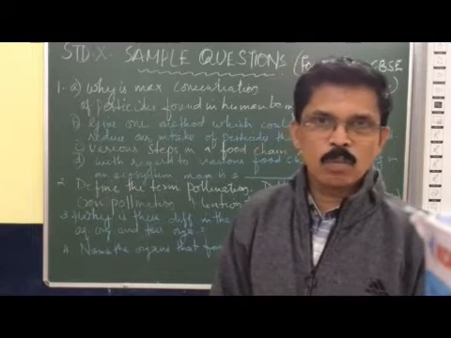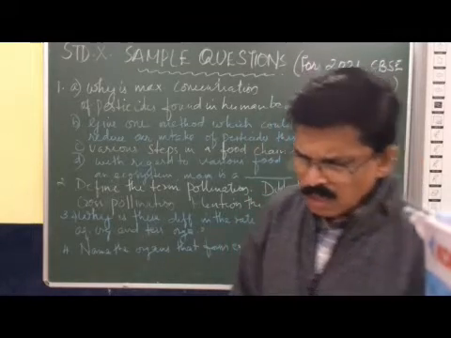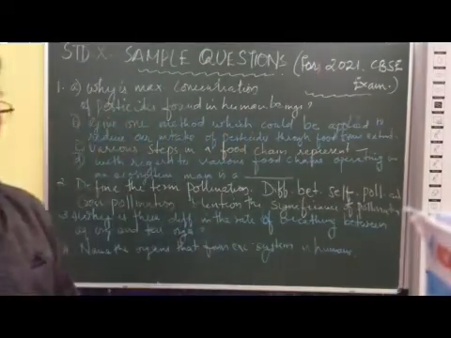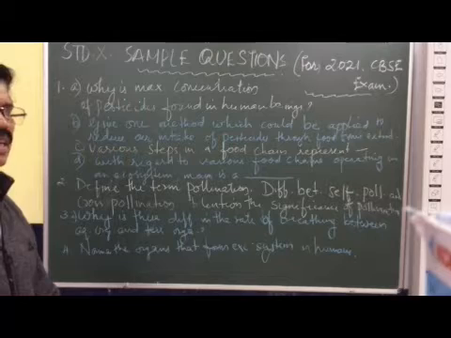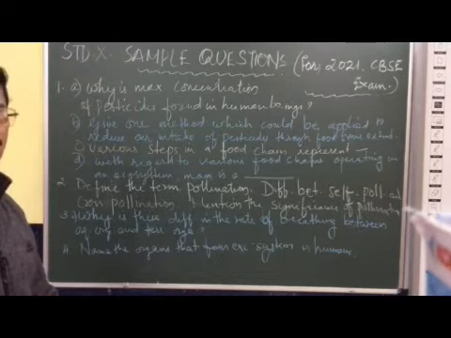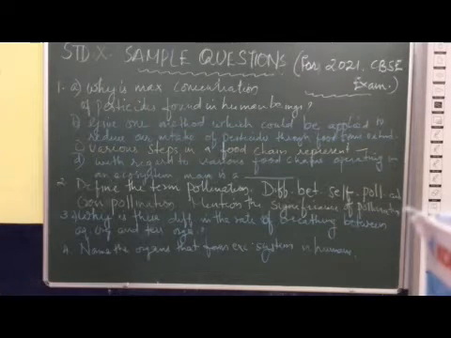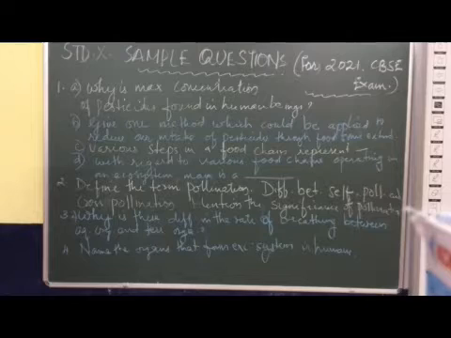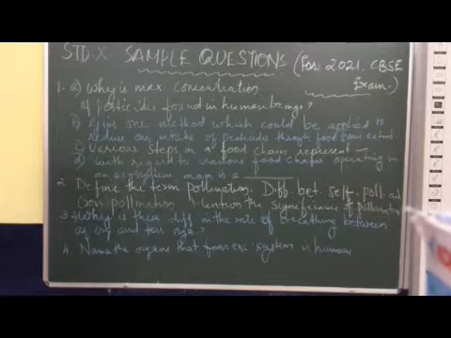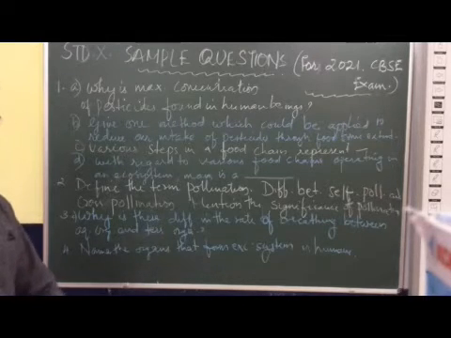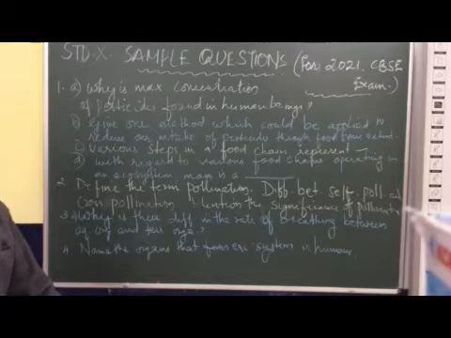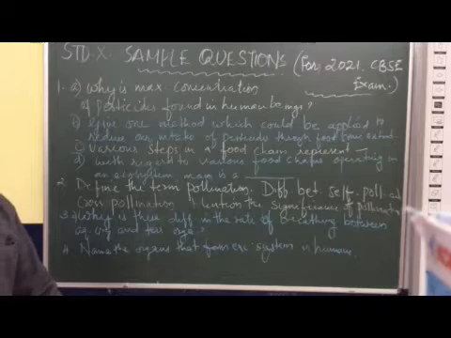So do you know the definition of biomagnification? It is the process of gradually increasing the concentration of non-biodegradable chemicals through the food chains. So that is the answer. Now we give one method which could be applied to reduce our intake of pesticides through food to some extent. Food is the source through which the pesticides that we use in our agricultural fields are taken into the human body.